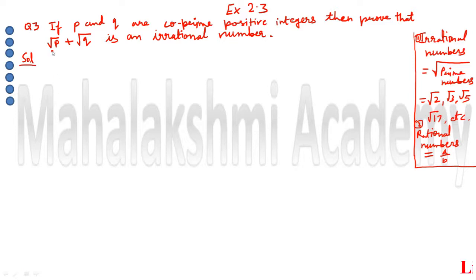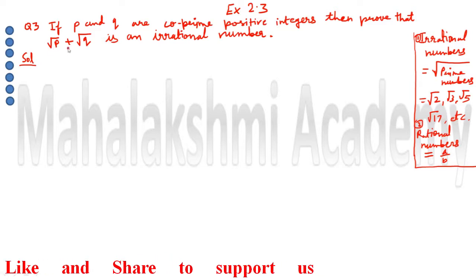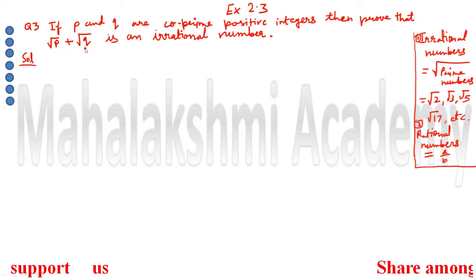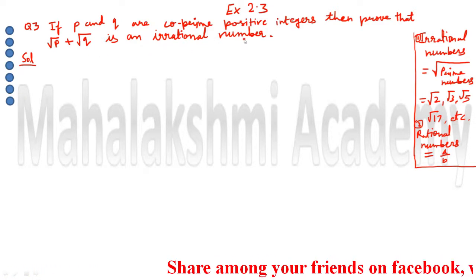Since the square root of a prime number is irrational, we can say that root P is irrational and root Q is also irrational. So now we have to prove that if we add these two irrational numbers, then whatever answer comes is also going to be irrational. Now we have to prove this.